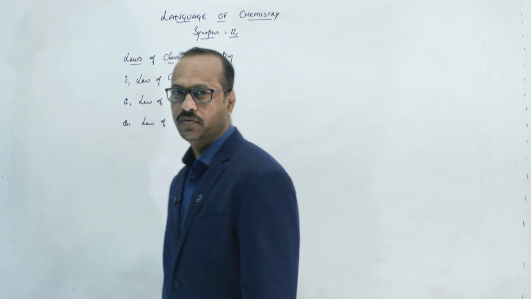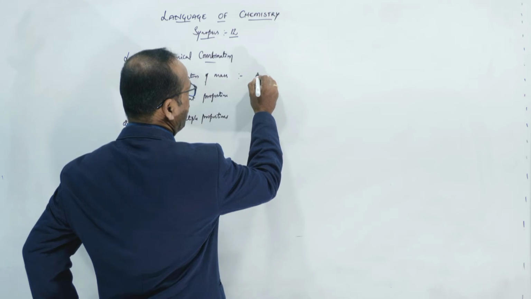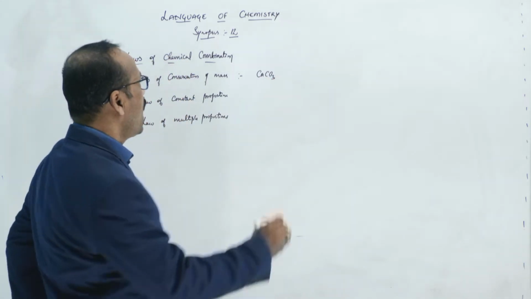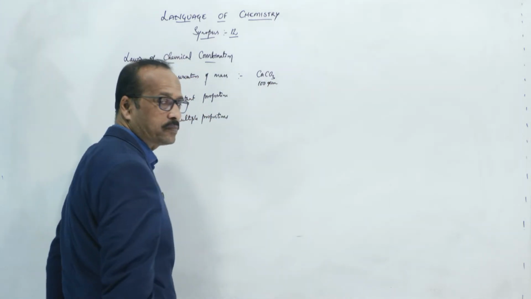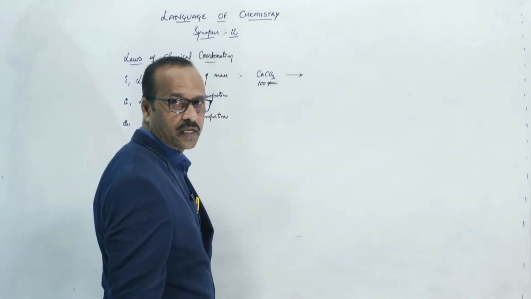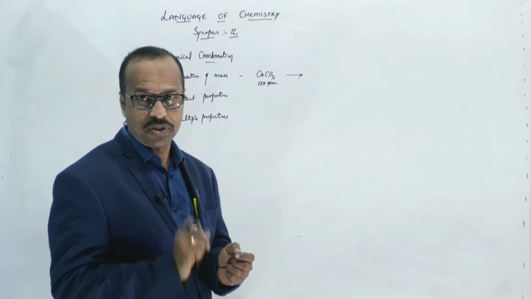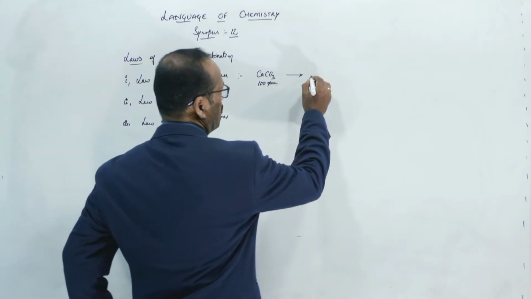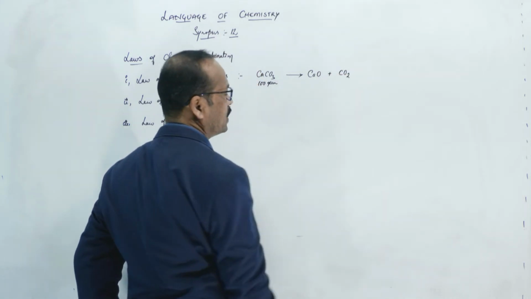Let's see one example. I am taking calcium carbonate, 100 grams of calcium carbonate. Now I am heating this calcium carbonate. This reaction we already discussed in the previous classes, the decomposition reaction. On heating, it decomposes into calcium oxide and carbon dioxide.